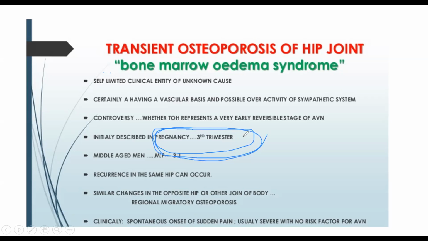It mostly comes in the third trimester. It comes and it goes. Spontaneous resolution happens, it will resolve by its own, and you don't have to do anything. So it is spontaneous onset and it will resolve on its own. It is self-limited. Vascular basis, sympathetic system. You just remember the name: transient osteoporosis, pregnancy, third trimester. It will come and it will go by its own. There is nothing more of significance to this.